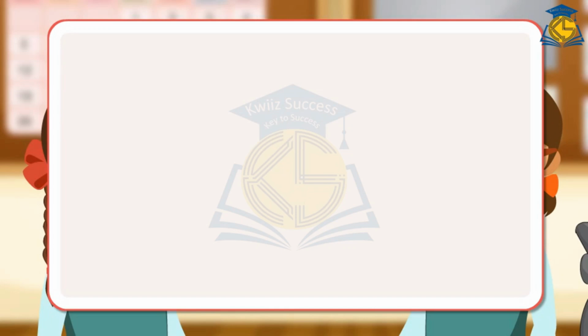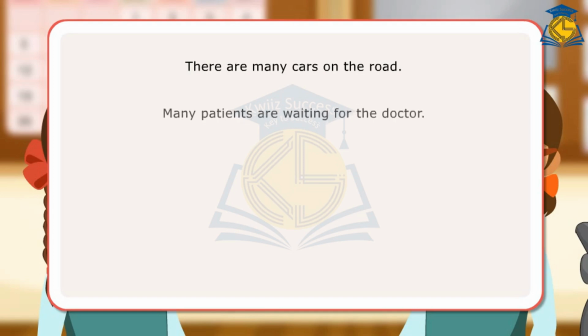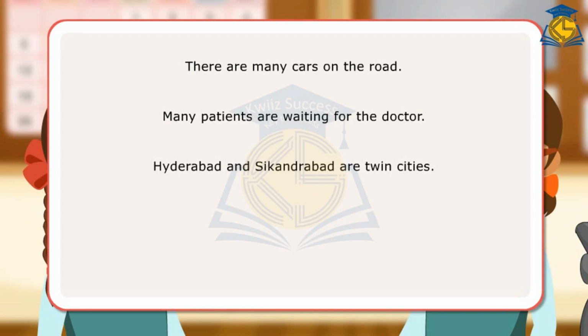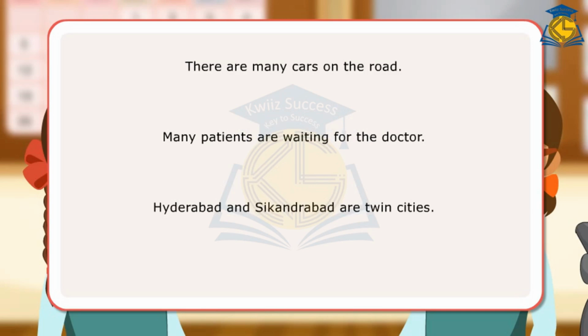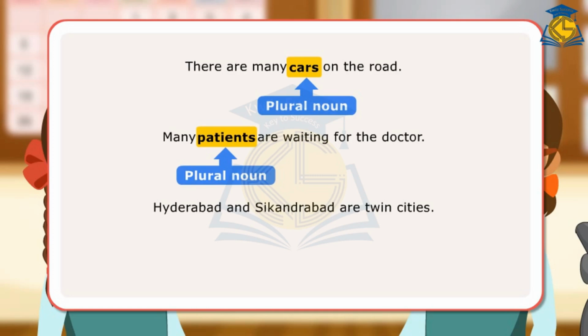Let us look at a few sentences. There are many cars on the road. Many patients are waiting for the doctor. Hyderabad and Secunderabad are twin cities. In the first sentence, cars is plural noun as they are more than one in number. In the next sentence, patients is plural noun as they are more than one in number. In the third sentence, cities is plural noun as they are more than one in number.